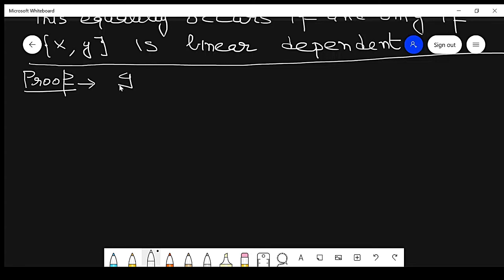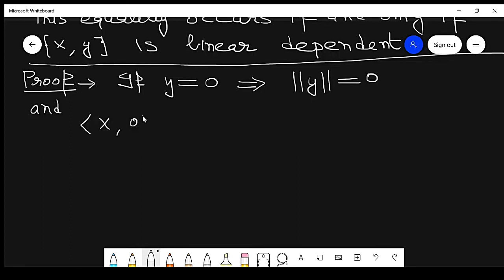In that case, if y is equal to 0, we have nothing to prove. The norm of y is equal to 0, and the inner product of x comma 0 is also 0. So equality occurs and the given condition is satisfied. In case of equality, the left hand side is 0 and the right hand side is 0.